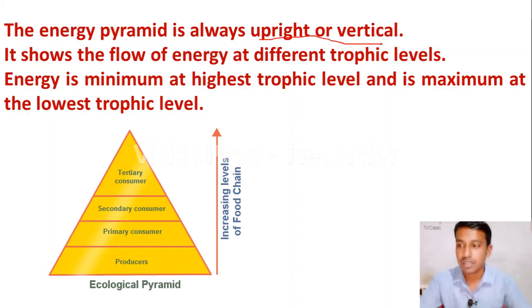Please remember this. And what does it show? It shows the flow of energy at different trophic levels. Energy is minimum at the highest trophic level and it is maximum at the lowest trophic level. Very important sentence, please remember it. Here you can see the picture of the energy pyramid. First come producers, then primary consumers, then secondary consumers, and at the end tertiary consumers.